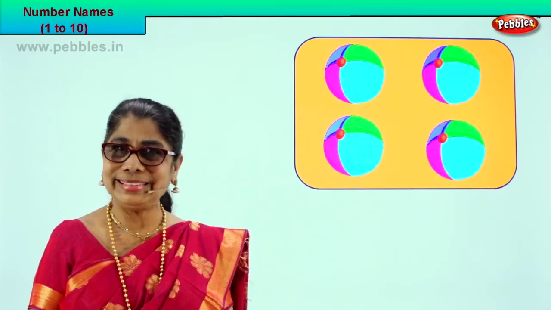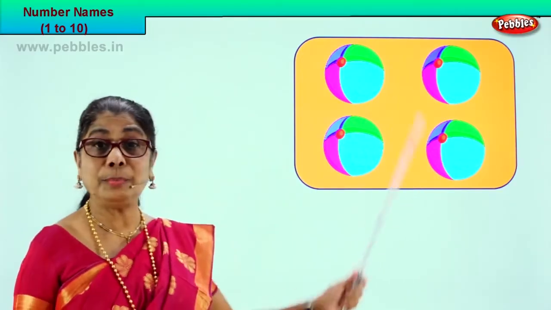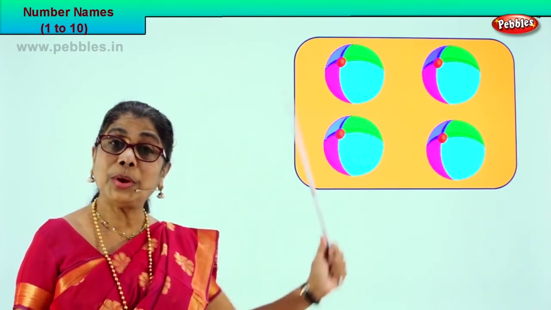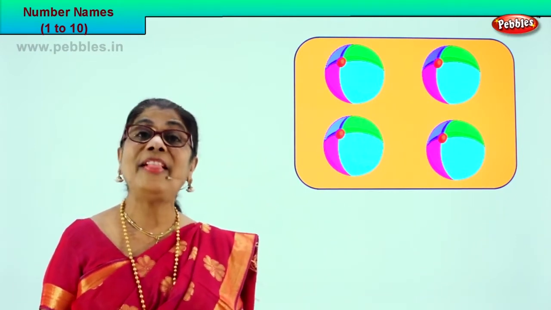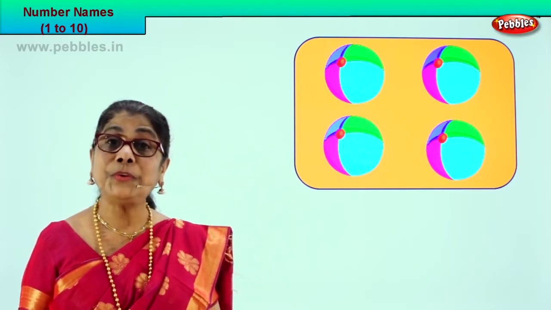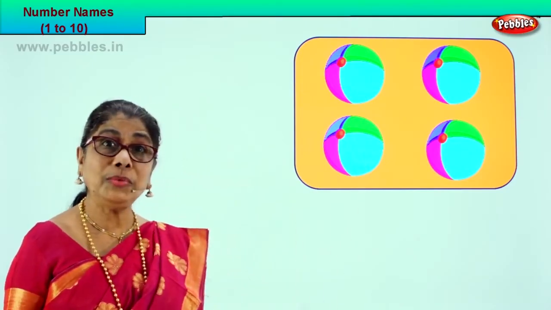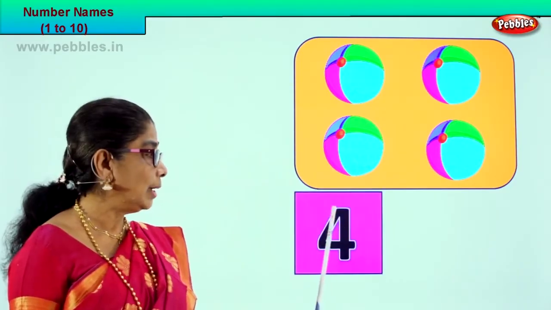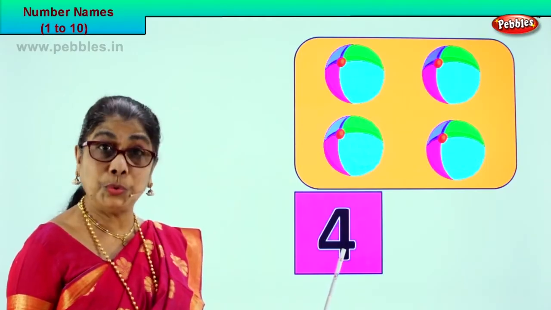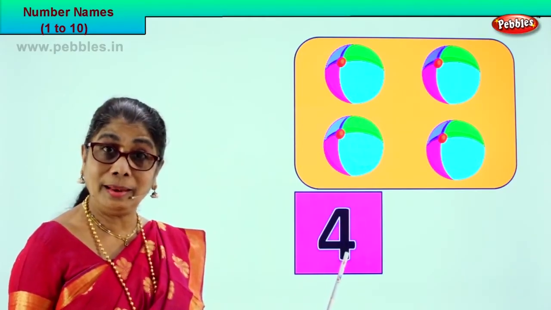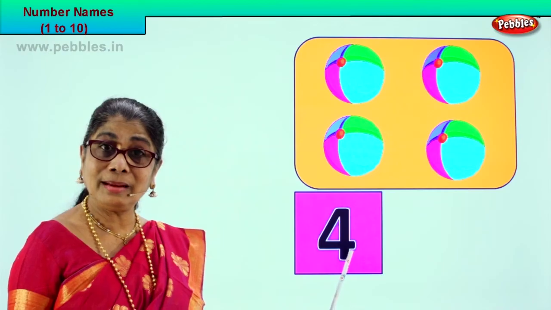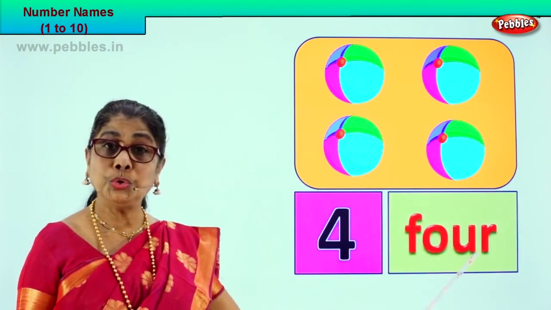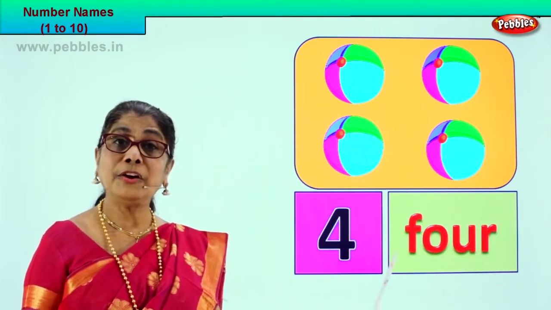Count. Yes, count now the colorful balls. 1, 2, 3, 4. How many balls are there? There are 4 colorful balls. How do we represent number 4? Write the number 4. Here we are. This is number 4. How do you spell number 4? Write in words. F-O-U-R, 4.